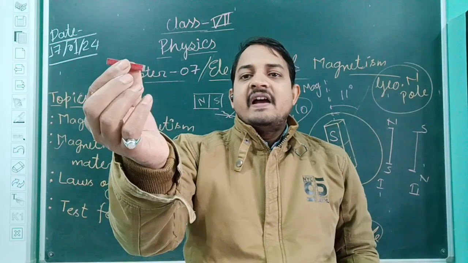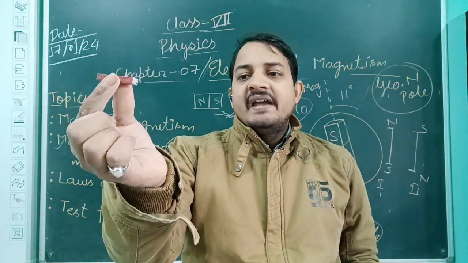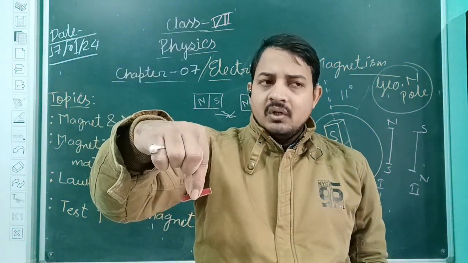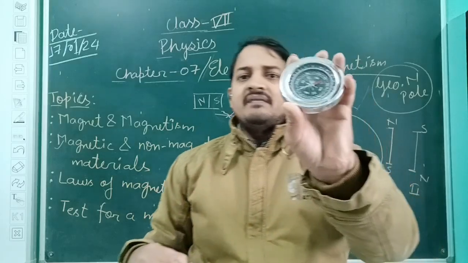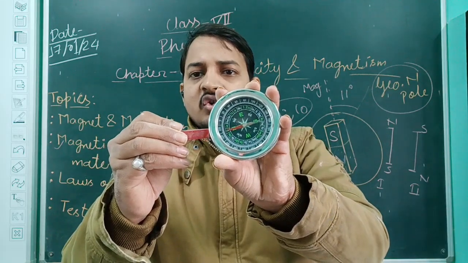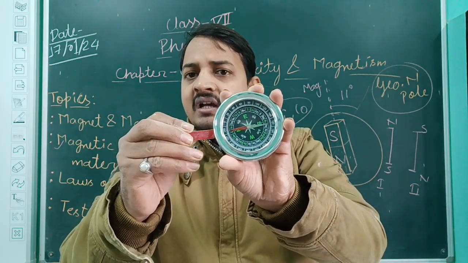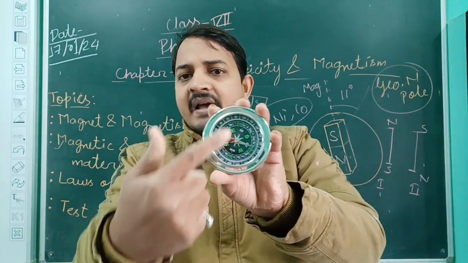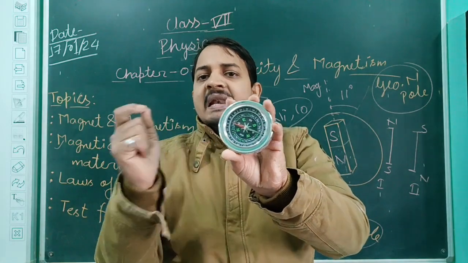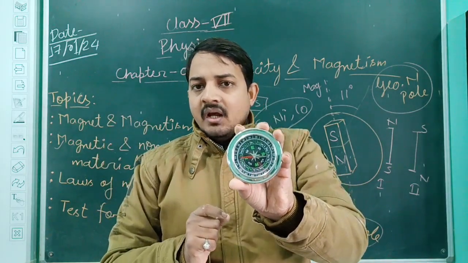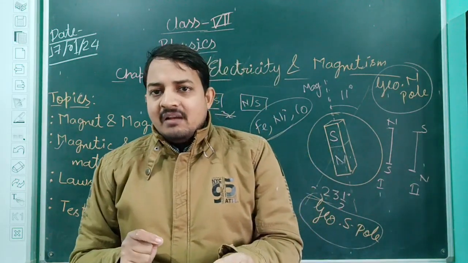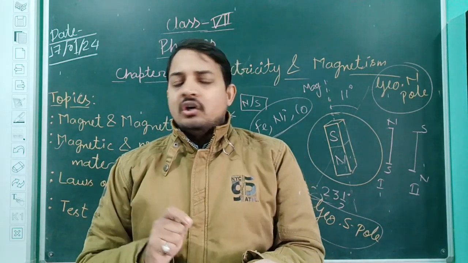Okay, suppose I have a bar magnet and I have to identify which is the north pole and which is the south pole. How can I identify? Either I can suspend it freely, and the second way is with the help of this compass. As you can see, if I take this portion near it, what will happen? Which portion is coming? Just now I said the red color. See, in this entire panel there is a small needle, and in this small needle a tiny magnet has been placed, and in the earlier property I informed you that a freely suspended bar magnet always comes to rest in the north and south direction.